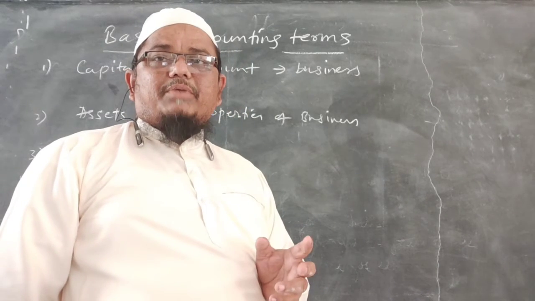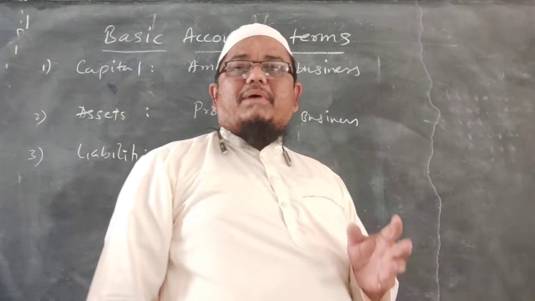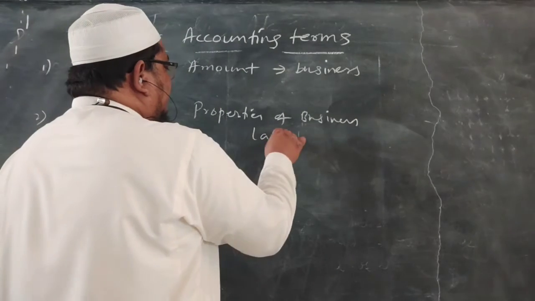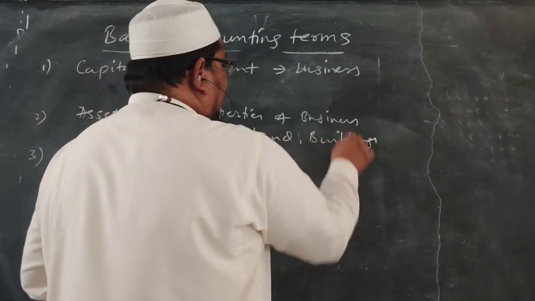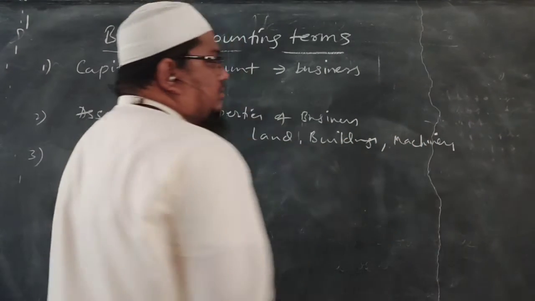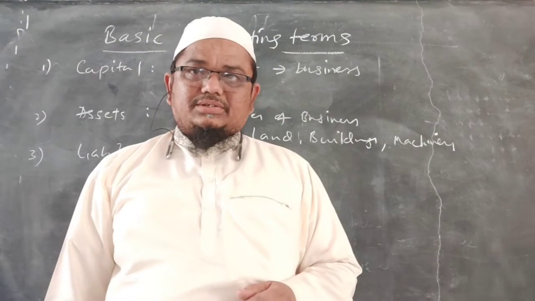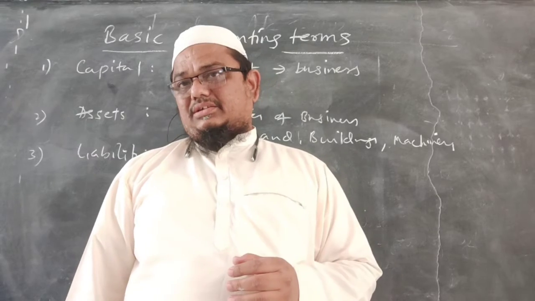So assets are the properties of the business, purchased for permanent use in business. Let us take the example: land, building, or machinery. These are the things which are acquired for permanent use in business. These things are not meant for resale.